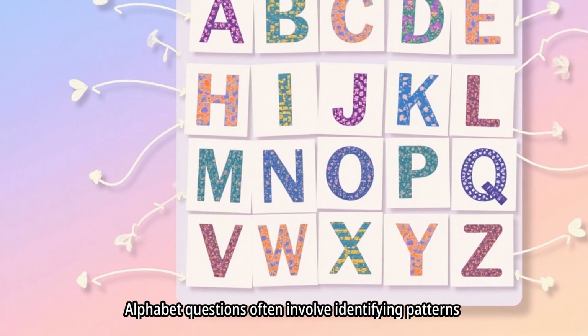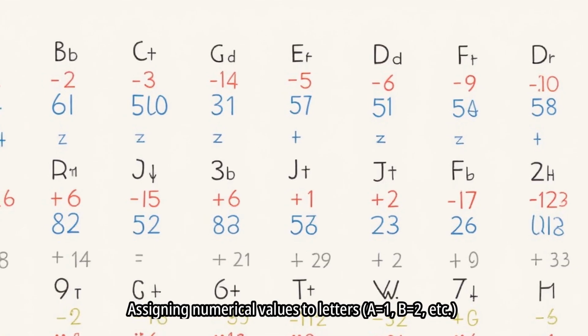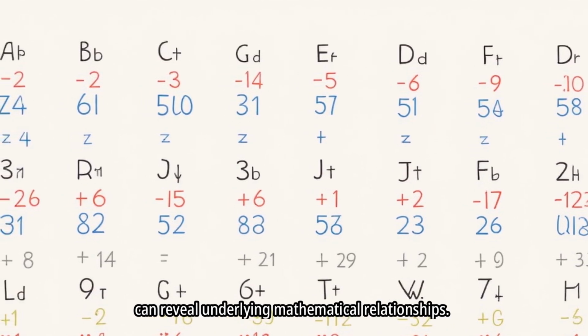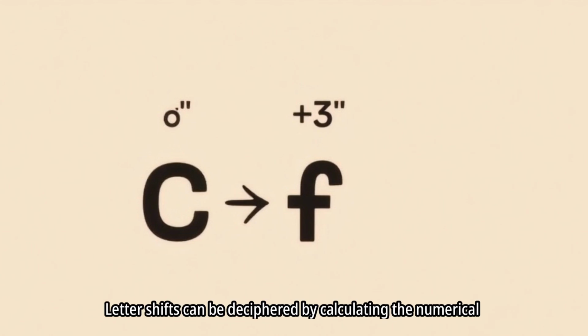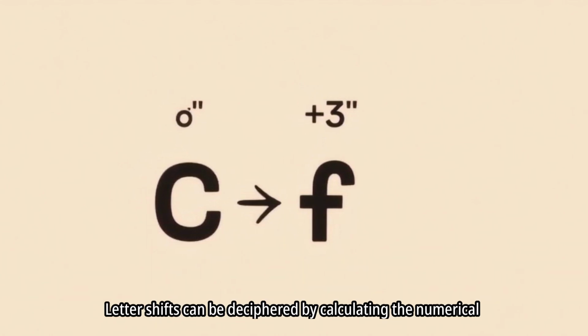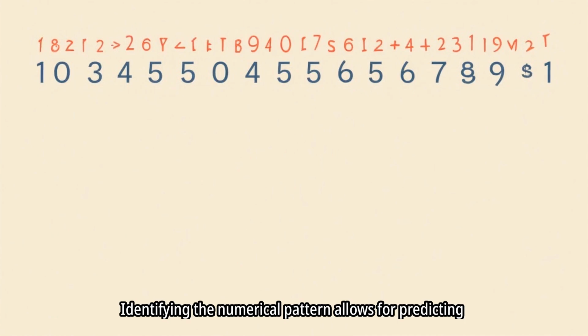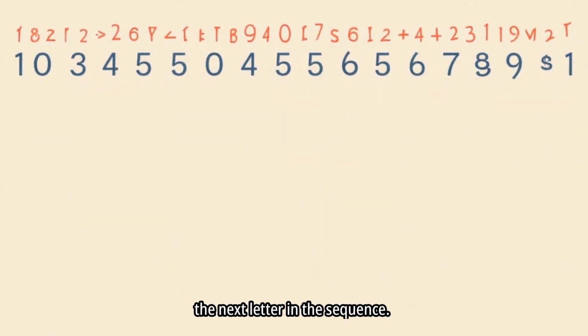Alphabet questions often involve identifying patterns based on letter positions. Assigning numerical values to letters, A1, B2, etc., can reveal underlying mathematical relationships. Letter shifts can be deciphered by calculating the numerical difference between letter positions. Identifying the numerical pattern allows for predicting the next letter in the sequence.